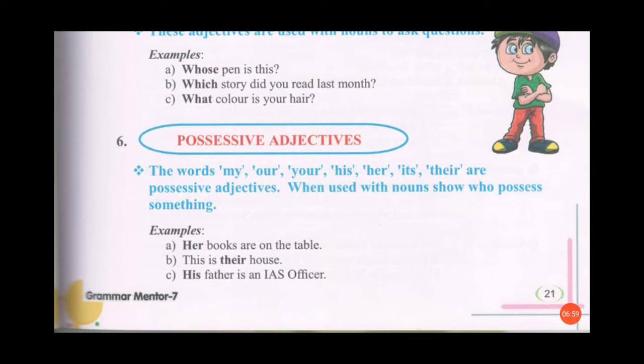The second sentence, this is their house. Their means it is belonging to them. So the word their is a possessive adjective. Let's see the third sentence. His father is an IS officer. So the word his is belonging to his father. So this word his is a possessive adjective.